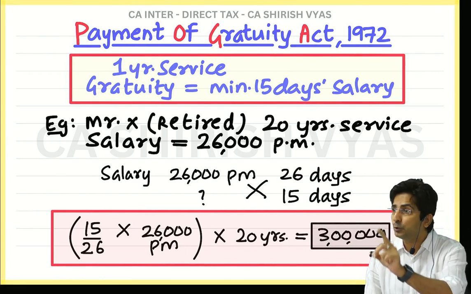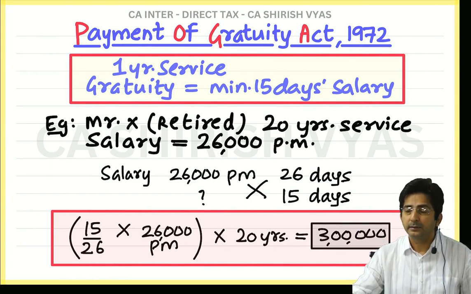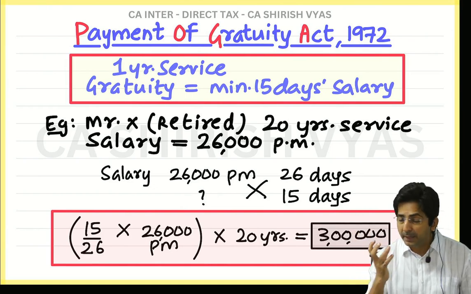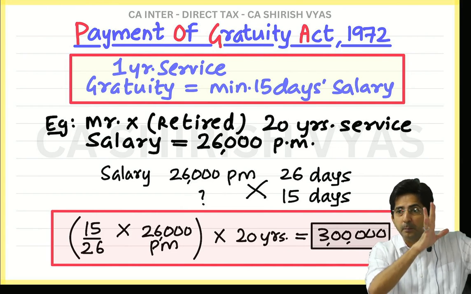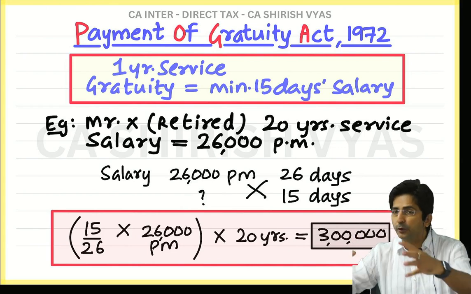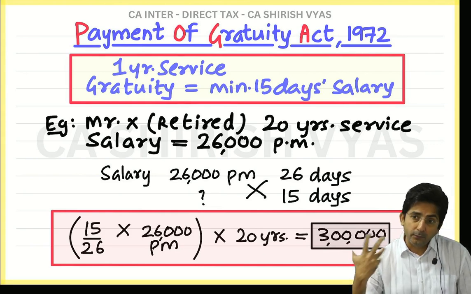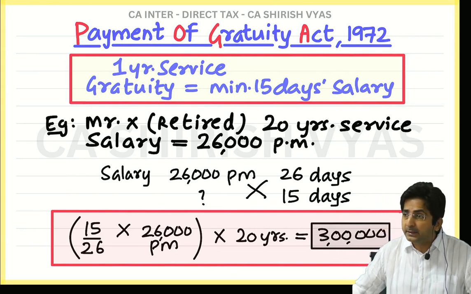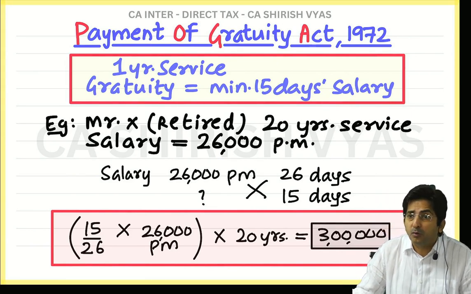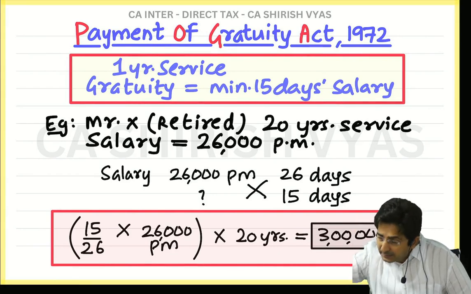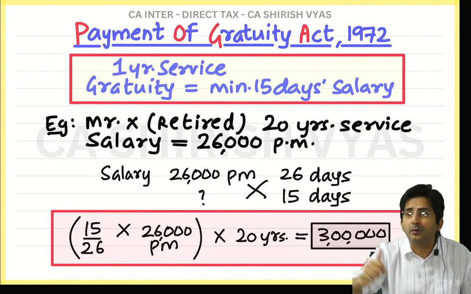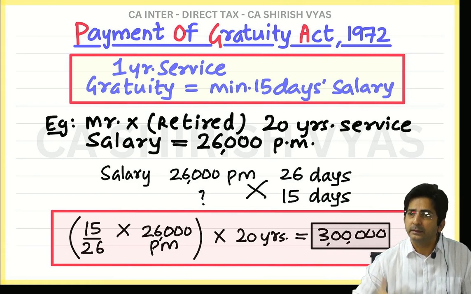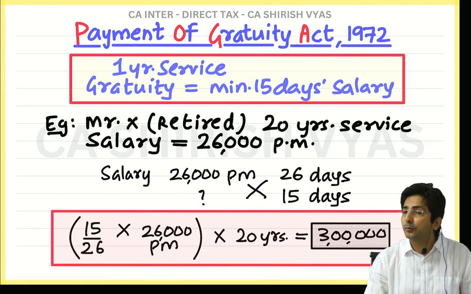And the Payment of Gratuity Act is trying to protect the employees. It is working in favor of employees. See, try to understand, the Payment of Gratuity Act is meant not for the companies. It is for the safety and security of the employees. And to favor the employee, what they are saying is, why should 1 month be 30 days? The employee is given salary for working and is working only for 26 days. And if you take 26 days as the base, he will receive more. And actually the law wants that he should receive more. They are trying to favor the employees. That's why they took 26 days.